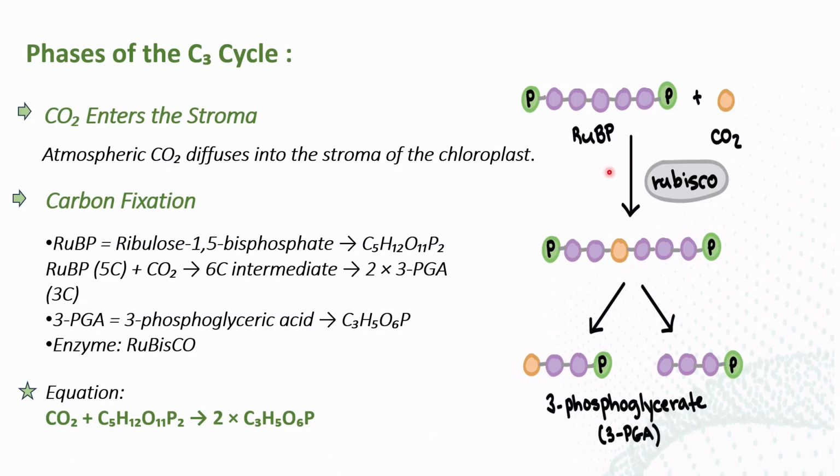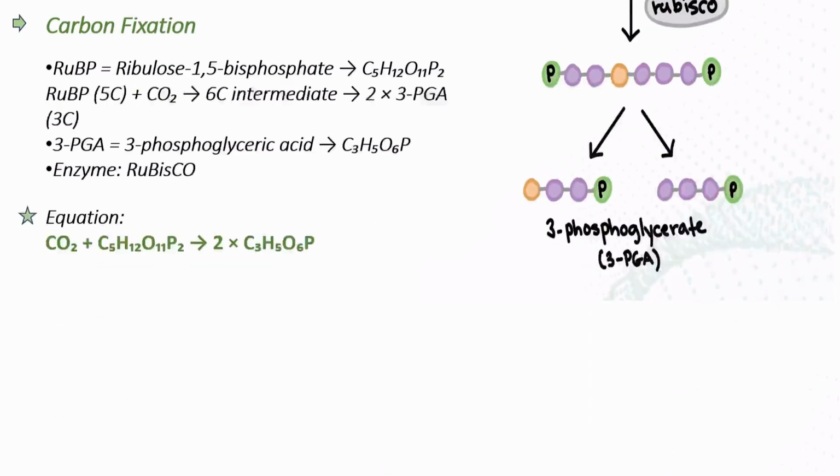CO2 plus RuBP, whose formula is C5H12O11P2, gives rise to 2 C3H5O6P. Why? Because each one has a phosphate group, and we can see the 3 carbon compounds are formed from the RuBP and CO2. So this is the first reaction that occurs within the C3 cycle. We'll go on to the next step.